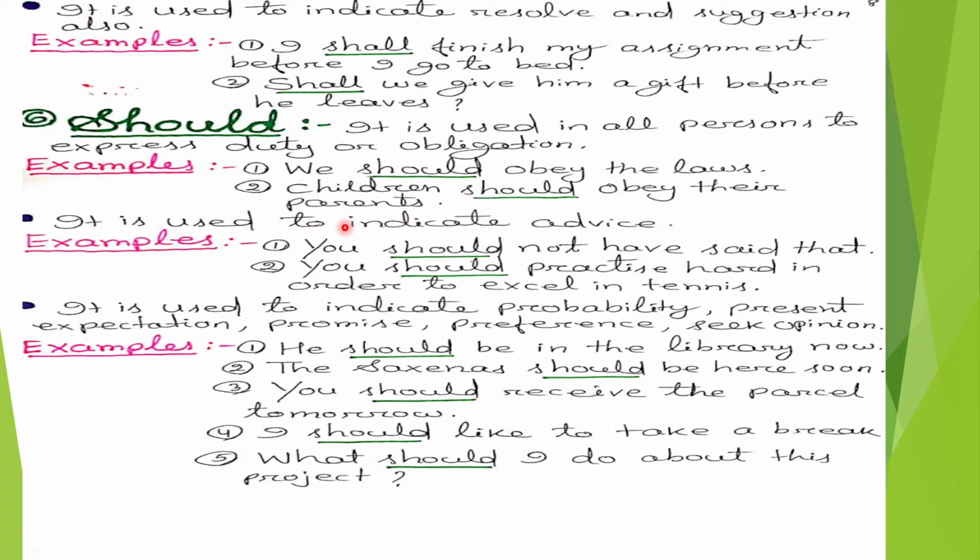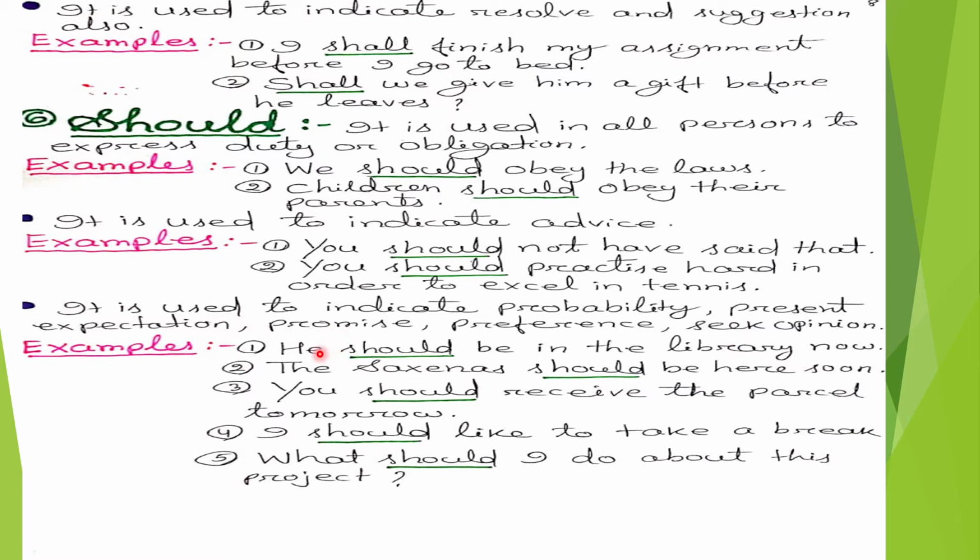It is used to indicate advice. The examples are, you should not have said that. You should practice hard in order to excel in tennis. In both the sentences, the modal auxiliary verb should is used to indicate advice. It is used to indicate probability, present expectation, promise, preference, seek opinion.